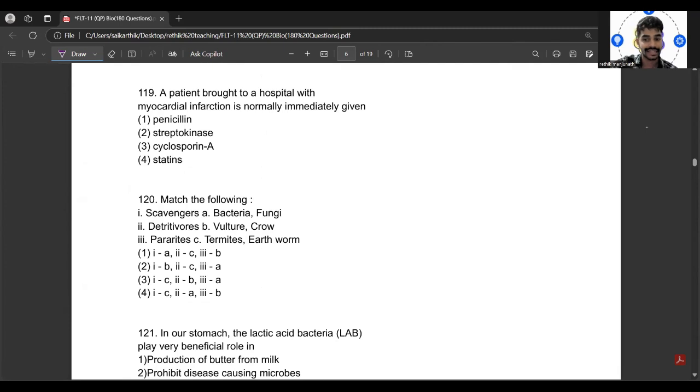So 119 says that a patient brought to a hospital with myocardial infarction, what do we immediately give? So what do we give actually? Immediately, we do give the streptokinase. That is actually a tissue plasminogen activator, or simply it is called TPA.